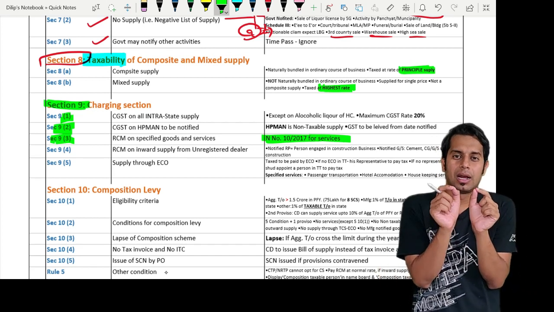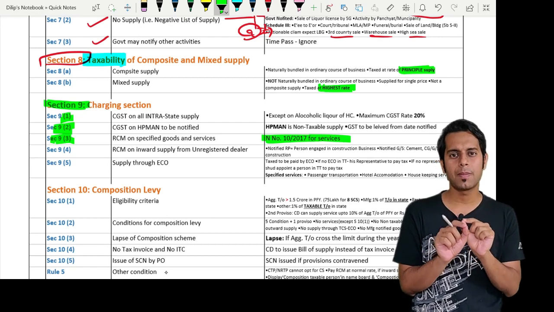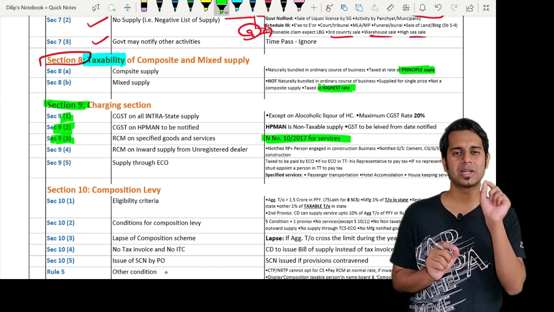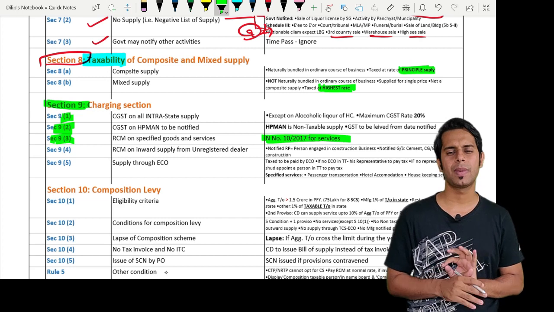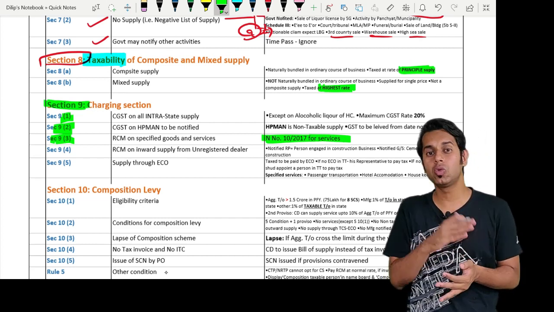Which is renting of motor vehicle. Renting of motor vehicle services provided by any person opting to pay tax at 5%, other than a body corporate, to a body corporate.